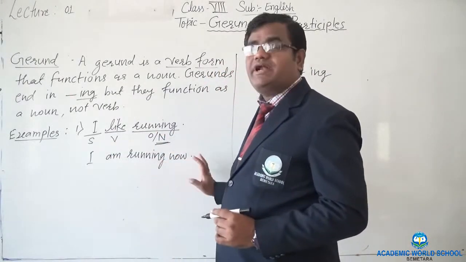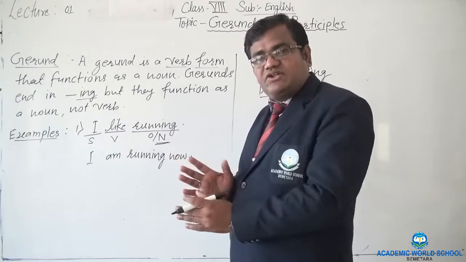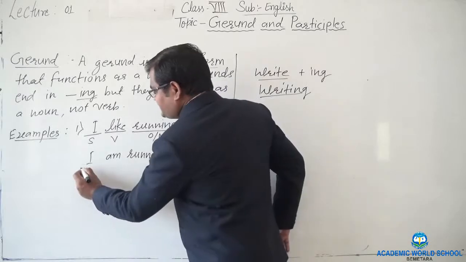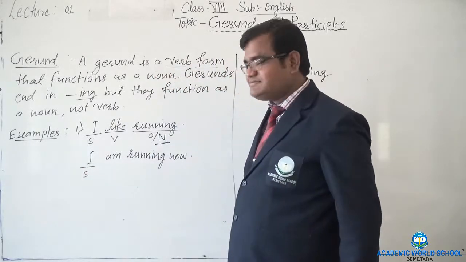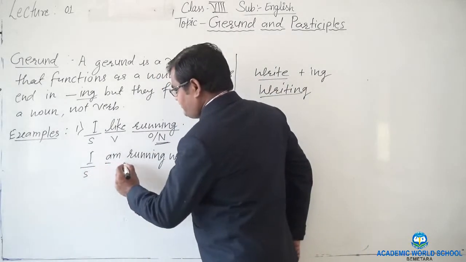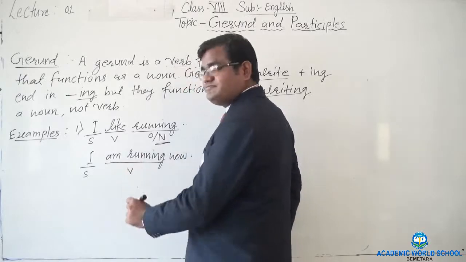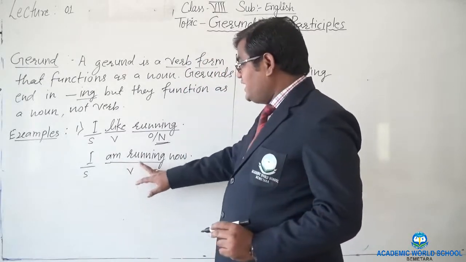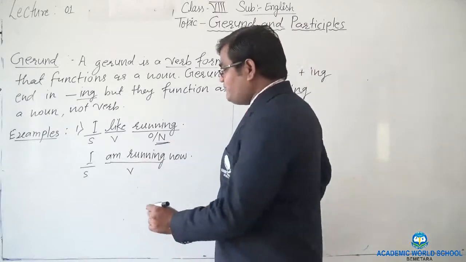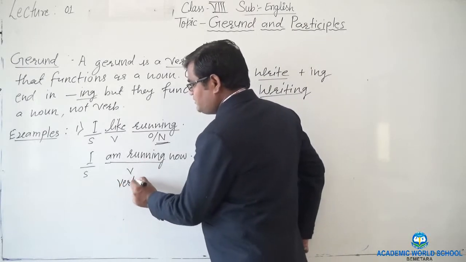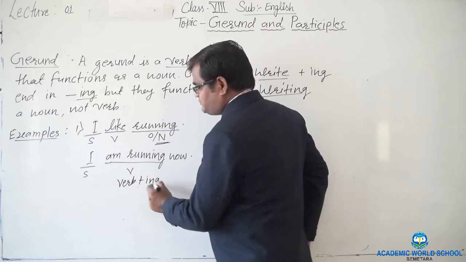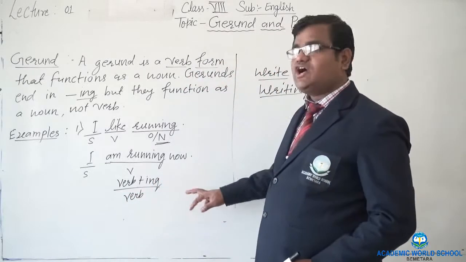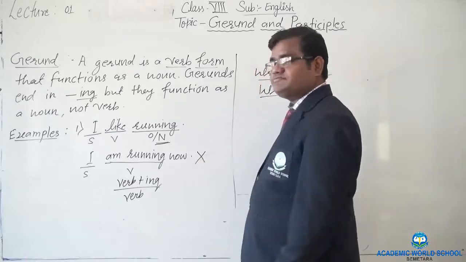So I like running. Now let's see a similar example. I am running now. Is the action going on at this moment? Yes. Here I is the subject of the sentence, am is the helping verb and running is the main verb. Helping verb plus main verb, and therefore verb plus ing form. Here verb plus ing is functioning as a verb, and therefore it is not a gerund at all.